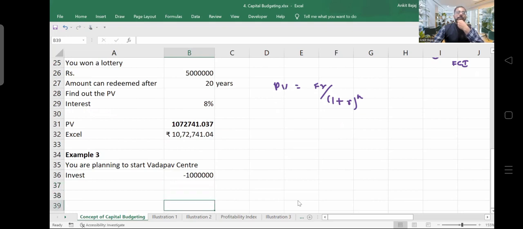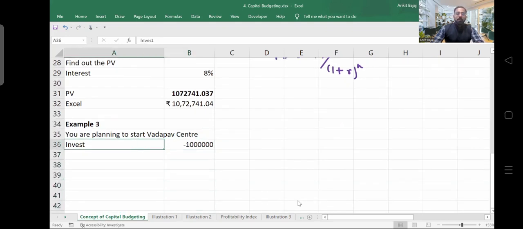Now, after that, if you see how much profit you will be making from this Vada Pav Center, I am taking that you will be running this Vada Pav Center for 5 years.